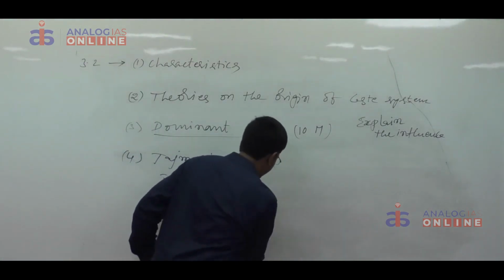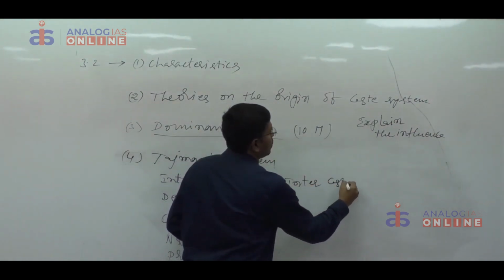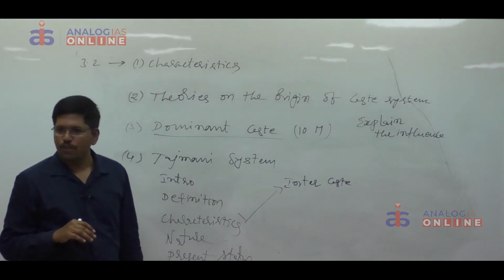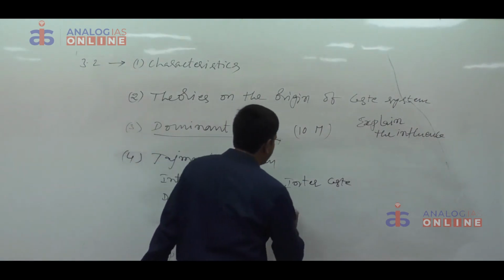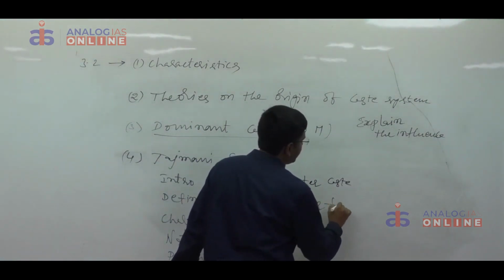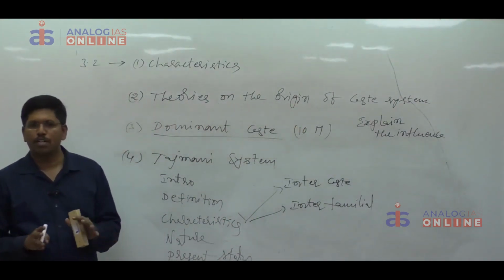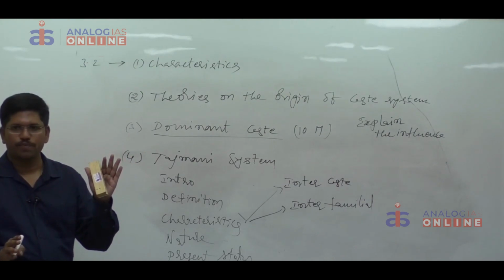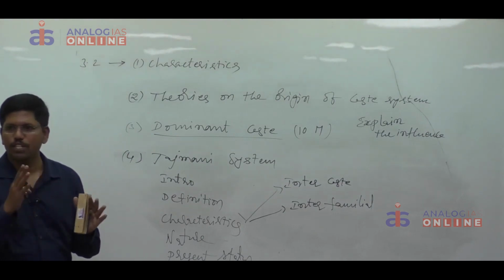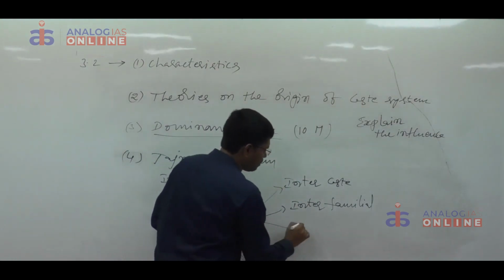Then what are the characteristics? In the definition itself, characteristics are there. It's an intercaste relationship. Patrons belong to the land owning higher caste, commons or suppliers of services belong to the landless lower caste. It's an interfamilial relationship. In this system, the relationship is between two families but not between two individuals. Thakur family, upper caste people in Uttar Pradesh, and the Dhobi family. The obligation of the Thakur family towards the Dhobi family is passed from one generation to another generation. It is the relationship between two families. It is an intercaste relationship, it is an interfamilial relationship.